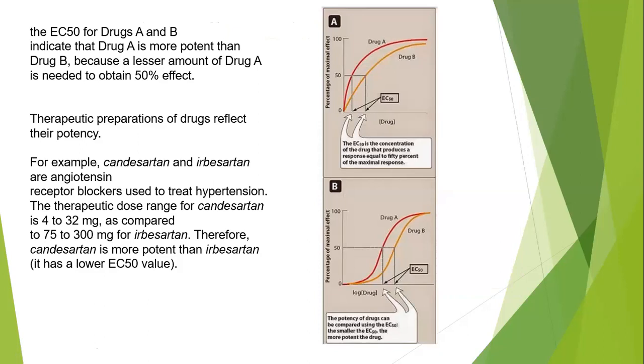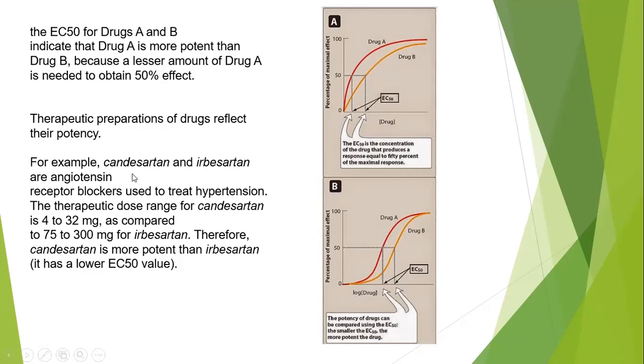Here we have an example. For example, the EC50 for drug A and B indicates that drug A is more potent than drug B, because a lesser amount of drug A is needed to obtain 50%. Therapeutic preparation of a drug reflects their potency.